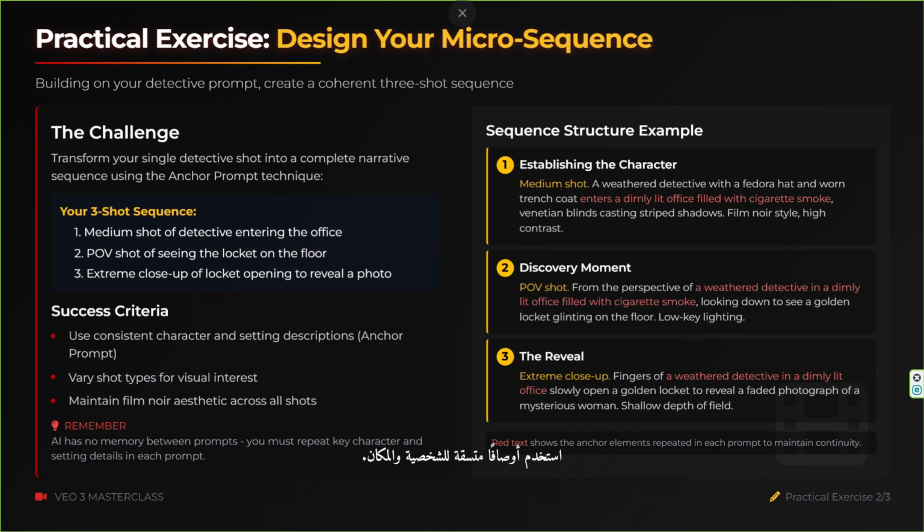Success criteria: use consistent character and setting descriptions with the anchor prompt; vary shot types for visual interest; maintain classic film noir aesthetic, dramatic shadows, high contrast lighting. Interactive: your turn. Write the 3 full prompts for this sequence now.